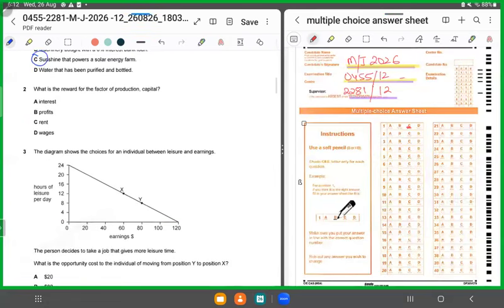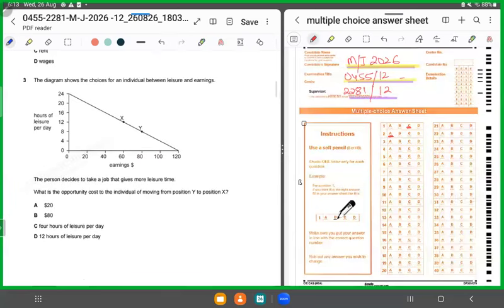Moving forward, the second MCQ. What is the reward for the factor of production capital? Now, it's an easy MCQ. All you need to do is match each factor of production with its relevant reward. Interest, exactly. Interest is for capital. That's the correct answer. Profit goes to entrepreneur, rent goes to land, and wages goes to labor. So, it's A. So, for two, we'll shade in A as the correct answer. Hope you are with me.